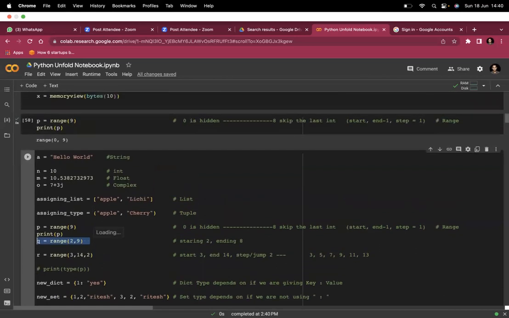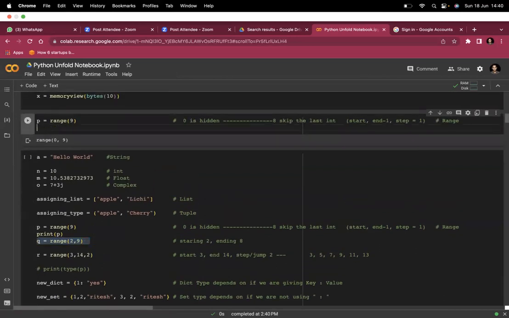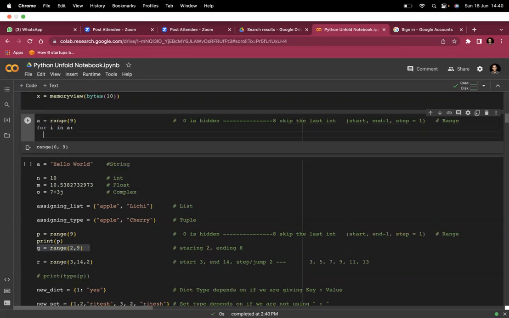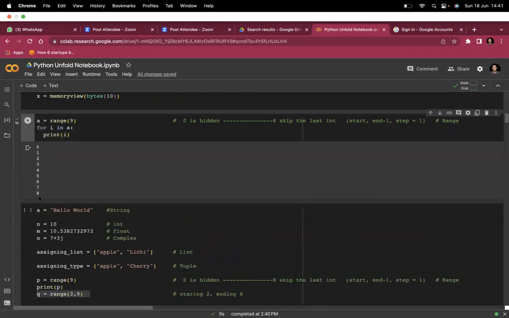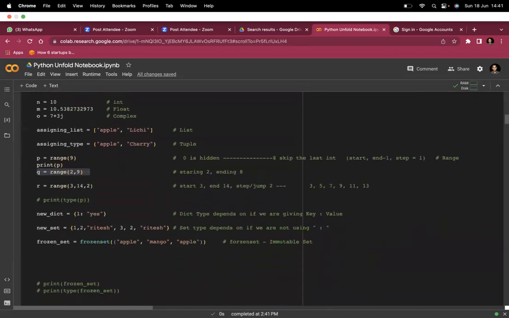How can you see this range object? If you iterate with the help of a for loop on this range object, suppose I make a range object here. For each i in A, print i. So you will see it will print numbers 0 to 8. By default, it prints numbers from 0 to 8 because range is an object which just generates numbers from A to B. That's all. And the data type is the range data type.